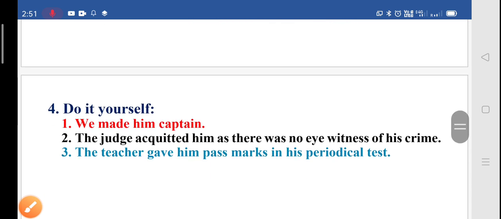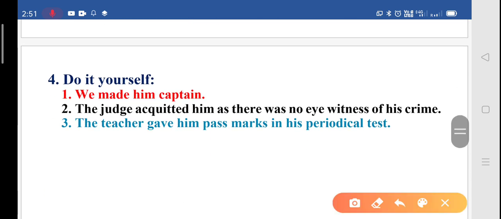Now moving to next. Yes, this is the most important part. Do it yourself. I hope by now the concept is clear to you all and you have to do these three questions at home. You do them, but how to do? First, you have to mention the category the sentences belong to. Like: we made him captain. Which category does it belong to? We have studied four categories, four cases in which we don't use by plus agent while making active into passive voice.